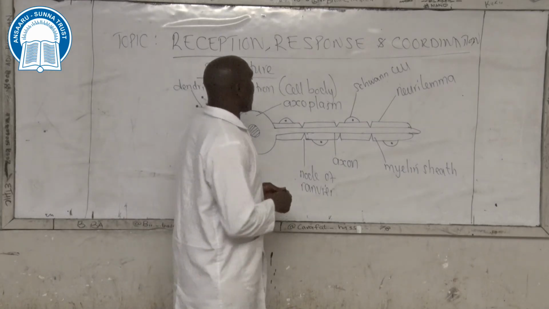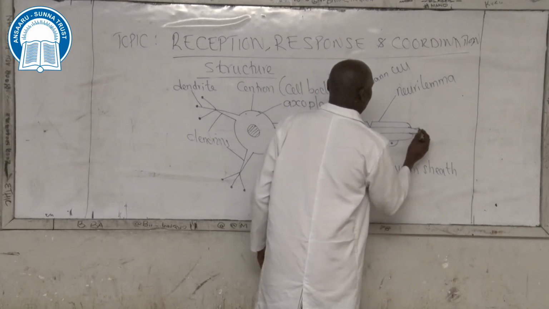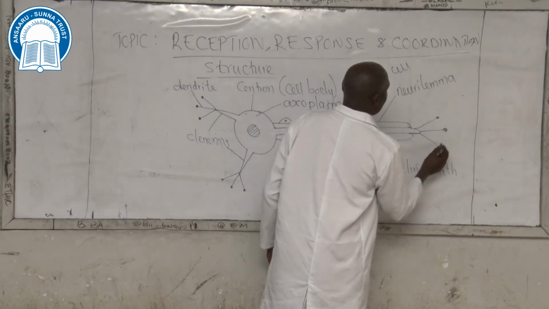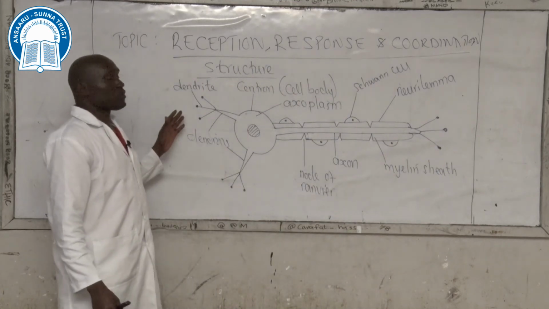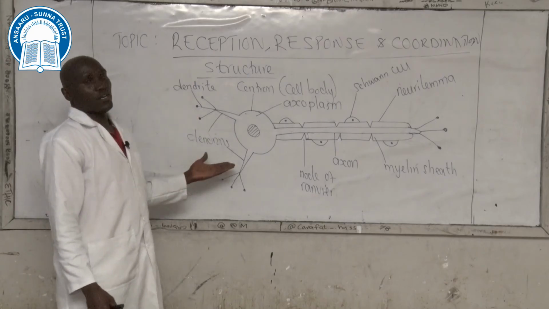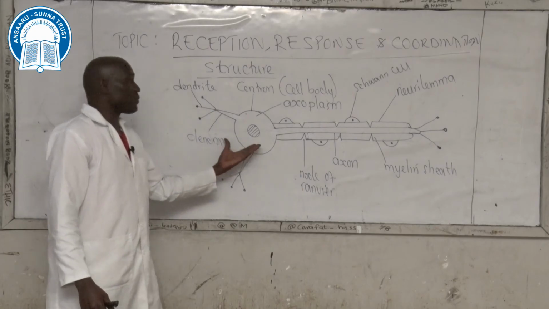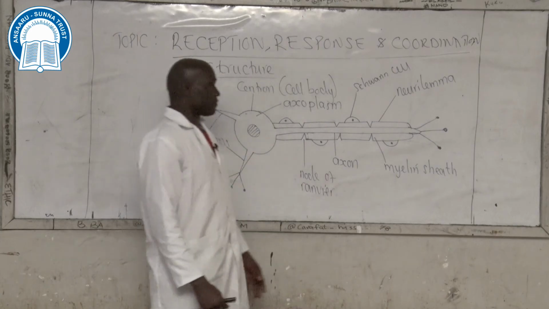Then, at the terminal end of the axon, we also have dendrites. We will later on look at the differences between dendrites that are found on one terminal end of the neuron, like in this case, dendrites that are found on the side of the cell body, and dendrites that are found away from the cell body.